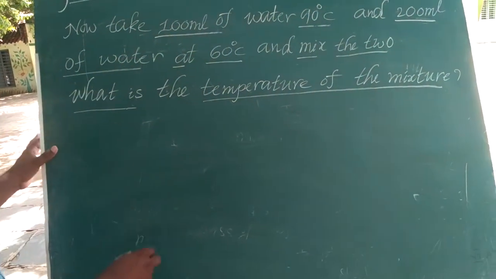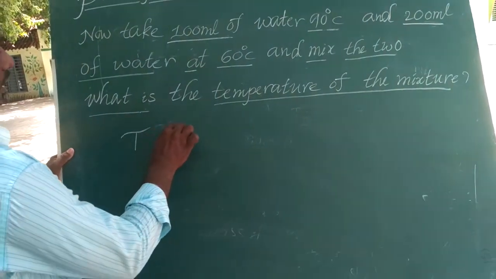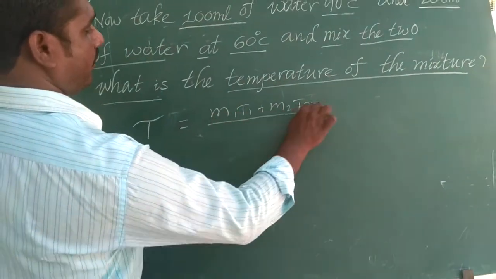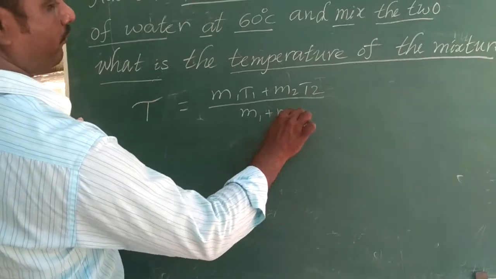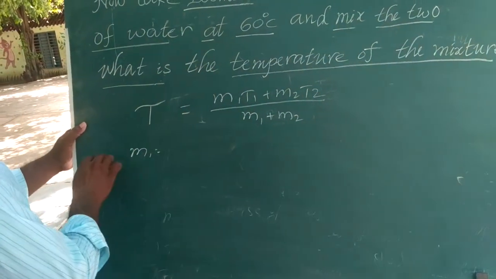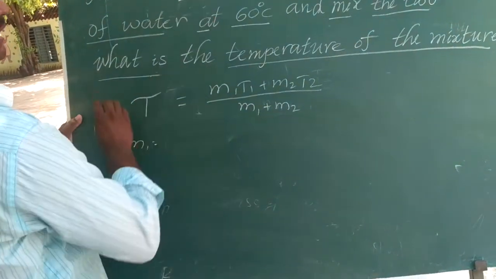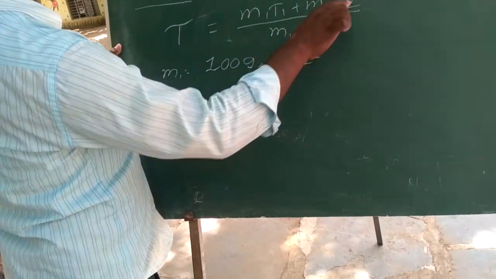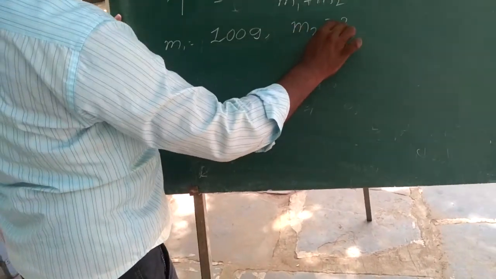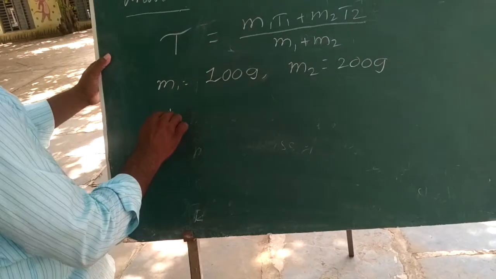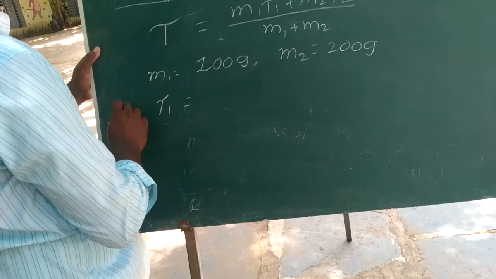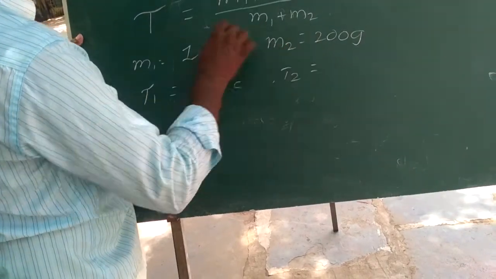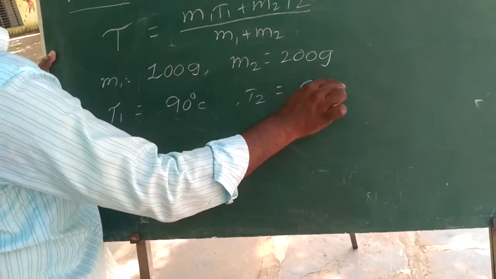We can use the formula: final temperature T is equal to M1 T1 plus M2 T2 divided by M1 plus M2. Here M1 is the mass of the first object, 100 ml, that is 100 grams. M2 is the mass of water in the second beaker, 200 ml, that is 200 grams. T1 is the temperature of water heated in the first beaker, 90 degrees Celsius. T2 is the second beaker, 60 degrees Celsius.